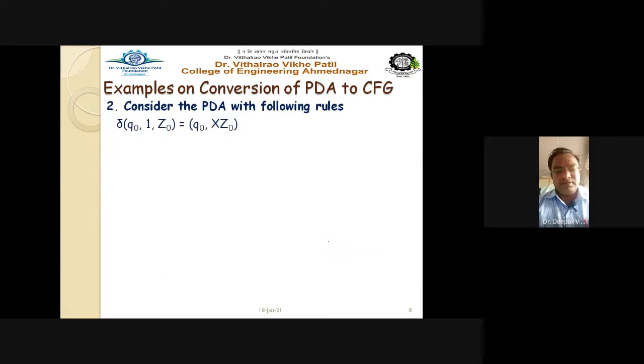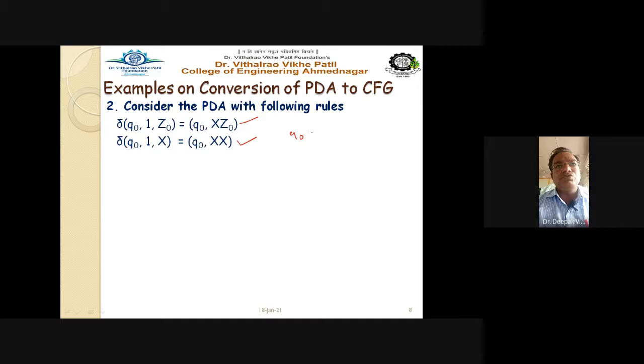Consider this PDA Q0, 1, Z0, because already these things are given to you. What do we have to do here? We have to take this rule and just convert it into the grammar rule. Just take the second rule, convert it into the grammar rule, right? So here also it is very simple.